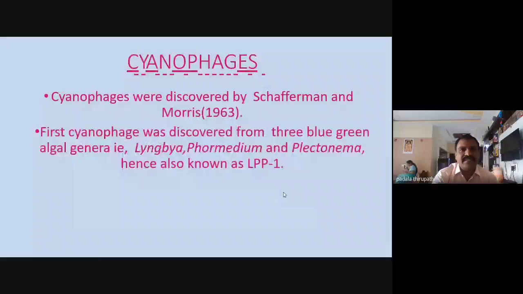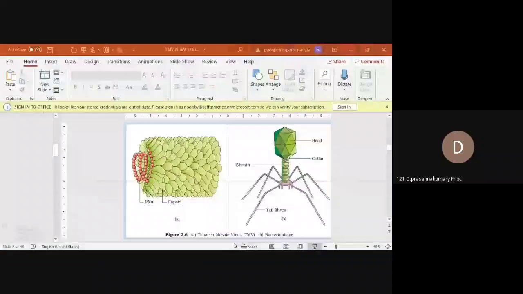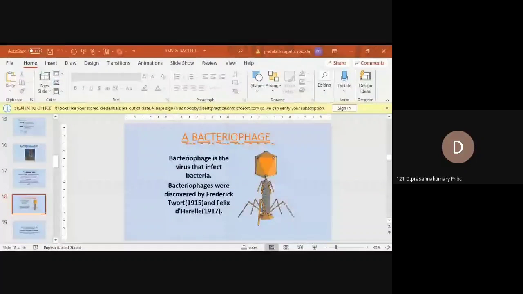So these are the cyanophages. Cyanophages means viruses attacking blue-green algae, or cyanophyceae members. We can call them cyanophages. These cyanophages were discovered by Safferman and Morris in 1963. The species belong to Lyngbya, Plectonema, and Phormidium, so we can call these phages LPP1 genera. Okay, Amma? Clear? Is there any doubt? Sir, thank you.